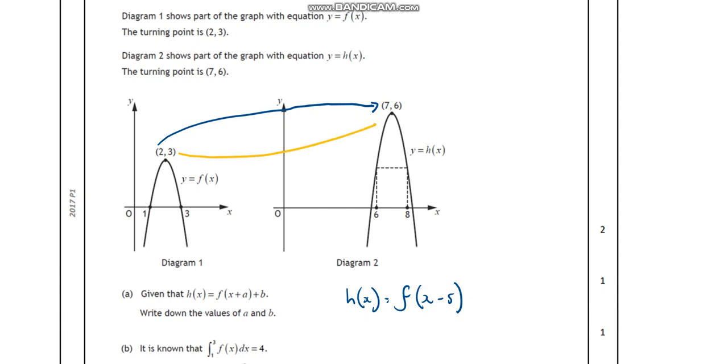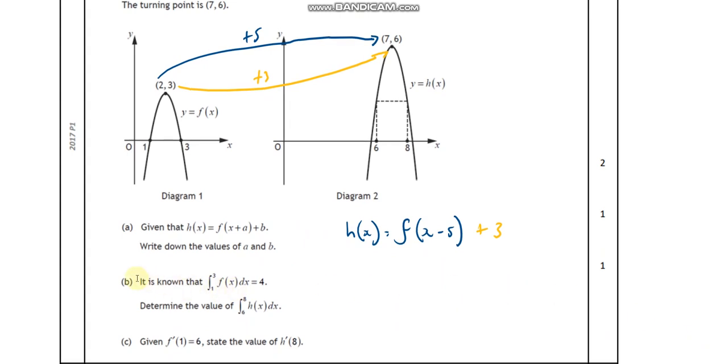And how have I got from 3 to 6? Well, I've added on 3. So that means we'll have to just do plus 3. The ups and downs are quite simple, but it's the next to the x, we do the opposite. So that's all that's happened. This has been moved over 5 and moved up 3. And that's how we'd represent that, isn't it? I'll just write, plus 5. So that's how it appears in the graph. That's the opposite sign. Okay, so right away, that's very good. So a is -5, b is 3. Okay, good.